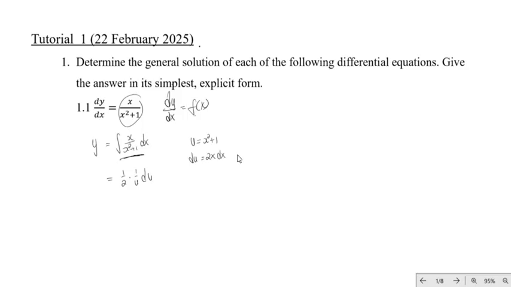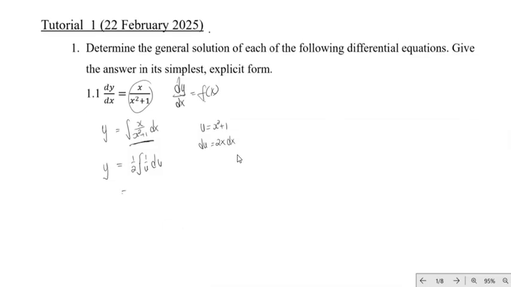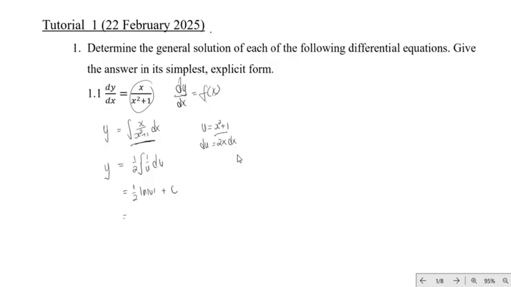From there, we can now integrate. I'll just put the integral sign there, and we still have the y on the left-hand side. Now if we integrate, we will get 1 over 2 ln of u plus c. We just need to substitute back the u. The u is x squared plus 1.